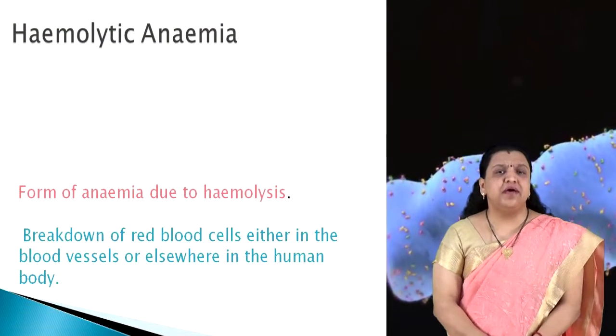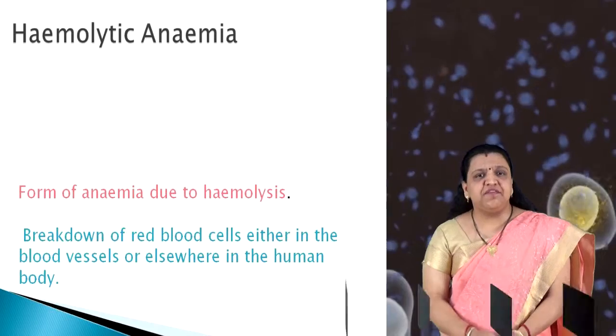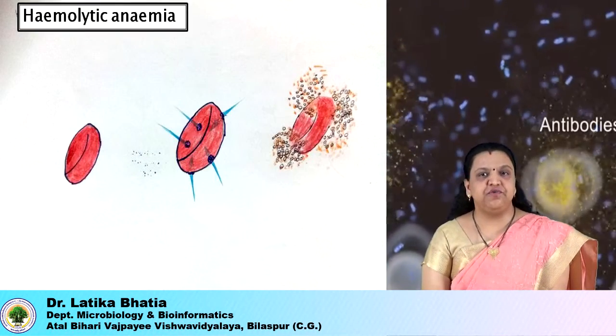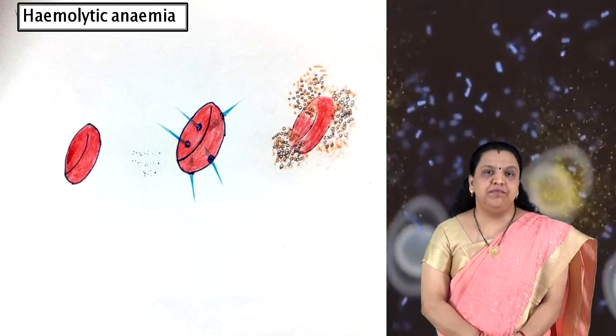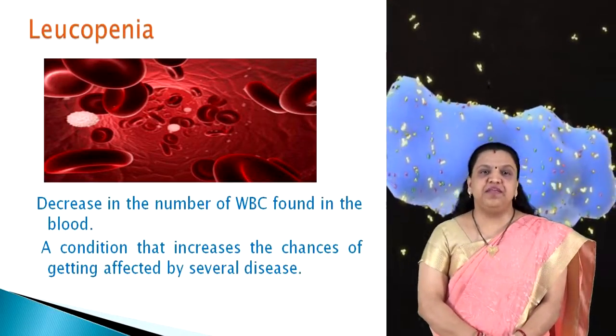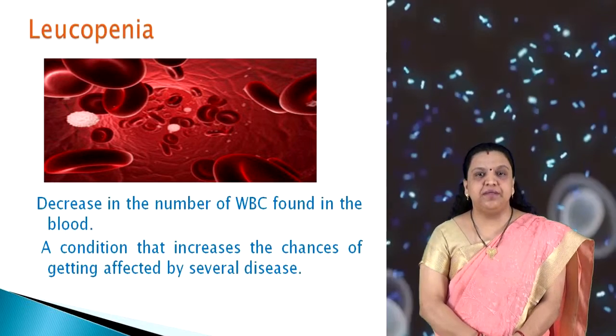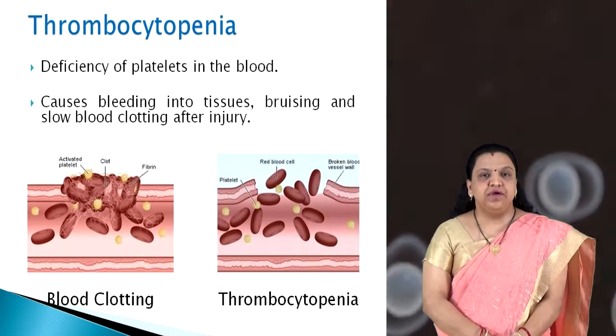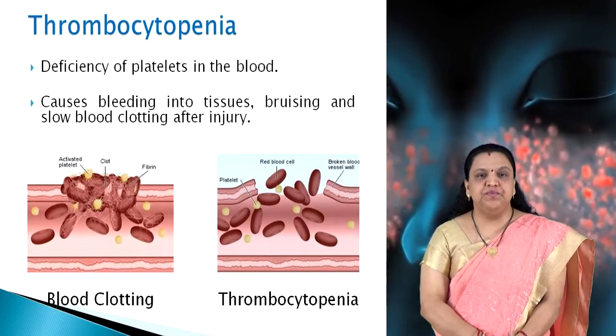Thrombocytopenia is a deficiency of platelets in the blood. This causes bleeding into the tissues, bruising and slow blood clotting after injury. Here in the diagram you can see the difference between a normal blood clotting process and a case of thrombocytopenia.